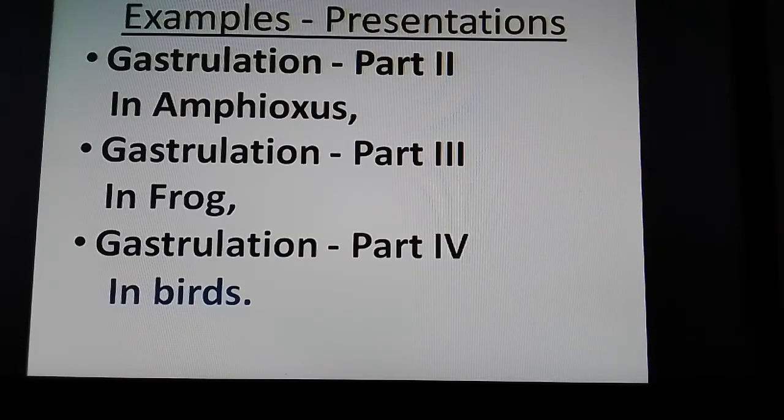So in order to have a complete understanding about gastrulation among the animals of different groups, it is better to see different examples. So here I will give gastrulation in Amphioxus, gastrulation in frog, gastrulation in birds, and the presentation part 2, gastrulation presentation part 3, gastrulation presentation part 4.